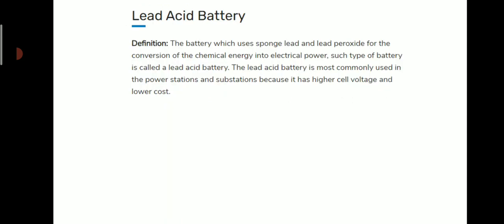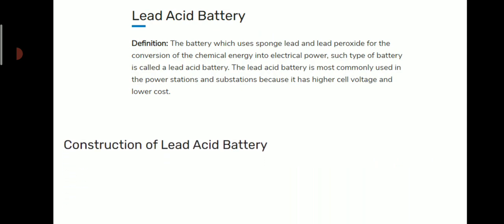So here in this presentation we will learn about only the lead acid battery. What is the definition? The battery which uses sponge lead and lead peroxide for the conversion of chemical energy into electrical power is called a lead acid battery. The lead acid battery is most commonly used in power stations and substations because it has a higher cell voltage and lower cost.